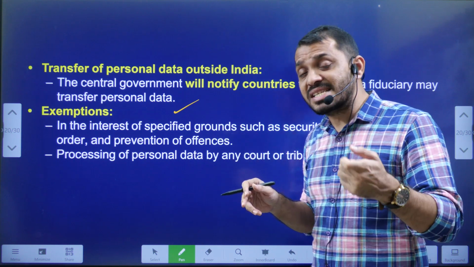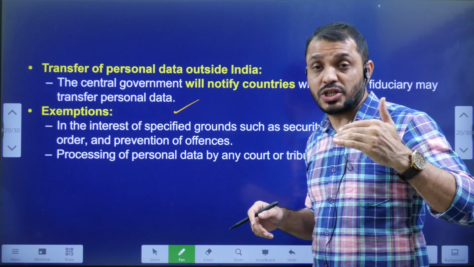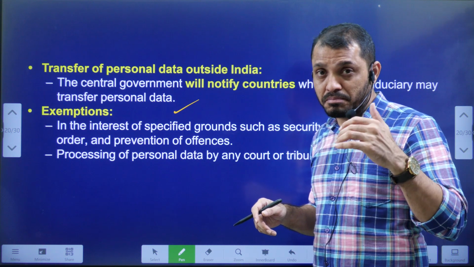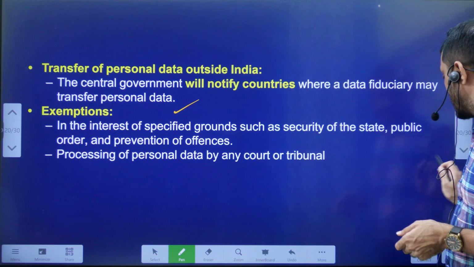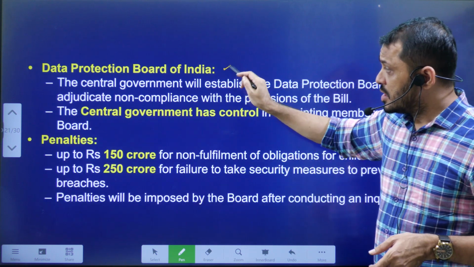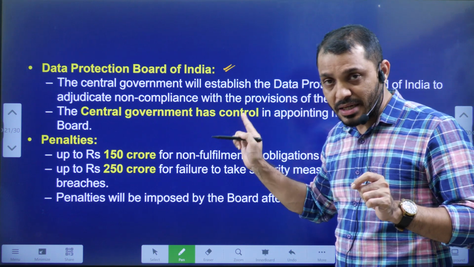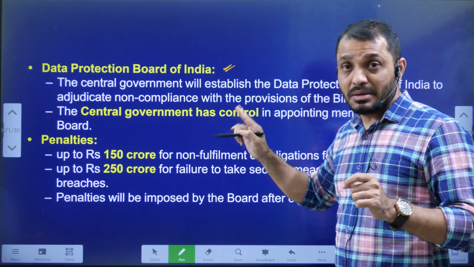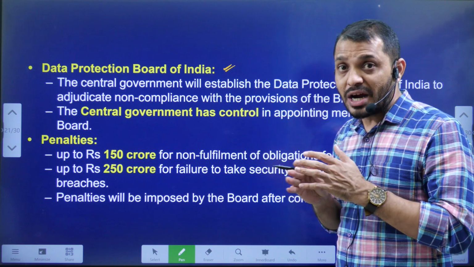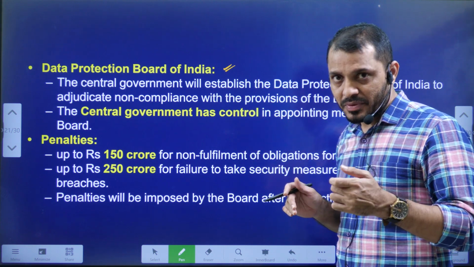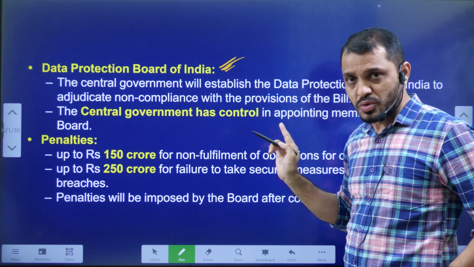Some of the critics are saying that the government is exempted in so many different situations, and that this is the main cause of weakening of this law. This is the view taken by the critics. Next, who will enforce this law and make sure of it? The Data Protection Board will make sure this law is implemented properly. Here one of the criticisms is that this board is not given enough autonomy like RBI or SEBI. It is more or less directly controlled by the Government of India. This is also one of the main criticisms, students.